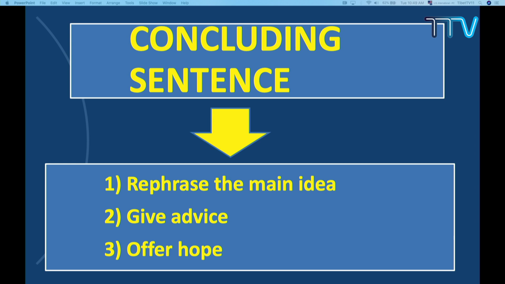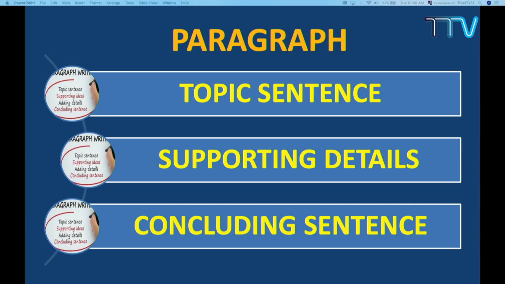Now, this is all about the paragraph. So a paragraph should have all these components: topic sentence, supporting details, and concluding sentence. Yes, paragraph, topic sentence, supporting detail, concluding sentence. Now, let us do one small example.